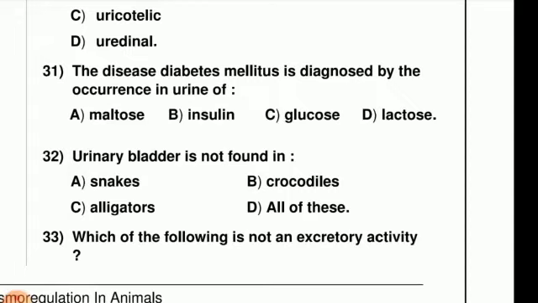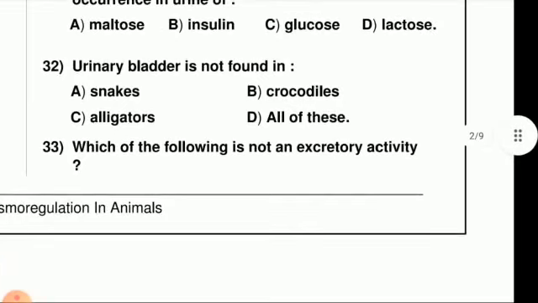This is the symptoms of diabetes mellitus, and because of this, the right option is option C. Urinary bladder is not found in snake, crocodile, alligators, and the last one is all of these. In all these cases, the urinary bladder is absent, and because of this the right answer is all of these.